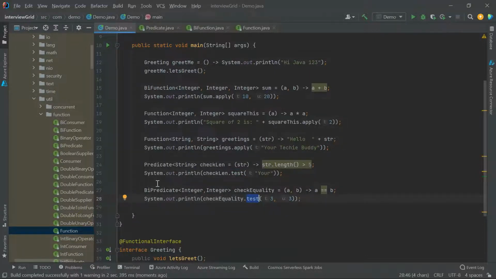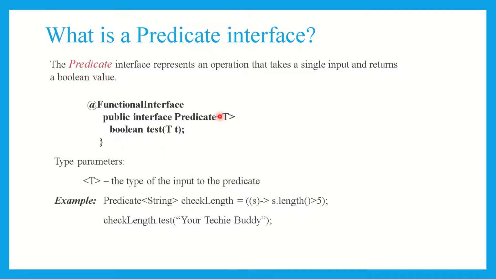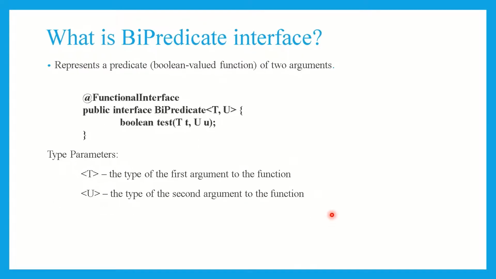When you go to BiPredicate, you can see T and U are both input parameters. The Predicate interface represents an operation that takes a single input and returns a boolean value, for example check length. Similarly, BiPredicate takes two inputs and returns a boolean value.